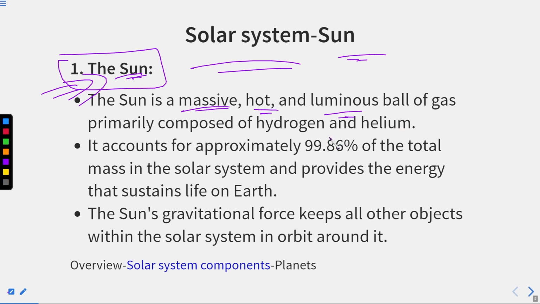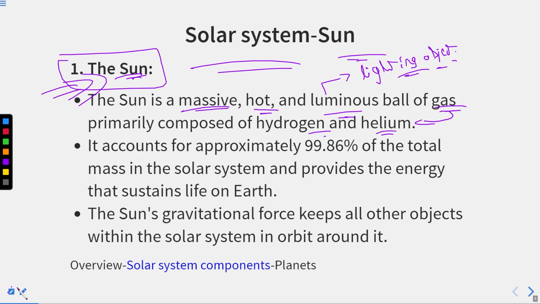What do you mean by luminous ball of gas? Because the sun is massive and hot, it gives off light, or you can say it's a lighting object. As we know, the sun is the prime source of light on earth during the daytime. So remember these points. Primarily composed of hydrogen and helium. It's a ball of gas, and which gases are there? Hydrogen and helium. It accounts for approximately 99.86% of the total mass in the solar system and provides the energy that sustains life on earth.